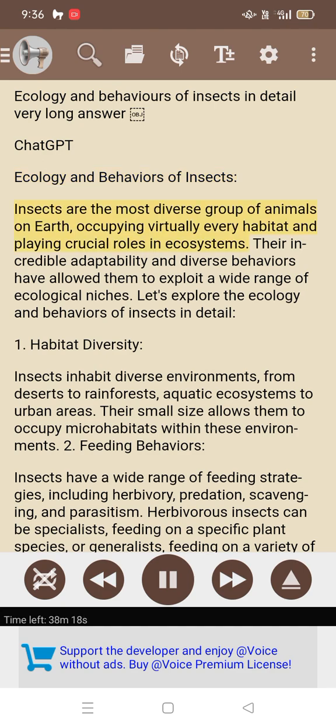Insects are the most diverse group of animals on Earth, occupying virtually every habitat and playing crucial roles in ecosystems. Their incredible adaptability and diverse behaviors allow them to exploit a wide range of ecological niches. Let's explore the ecology and behaviors of insects in detail.